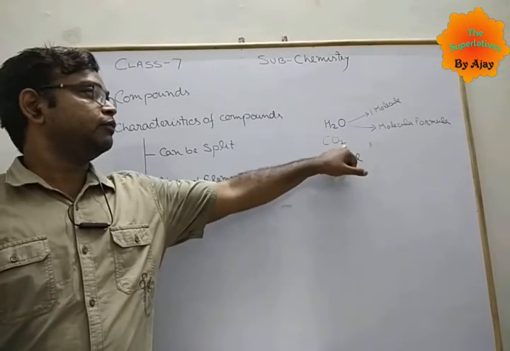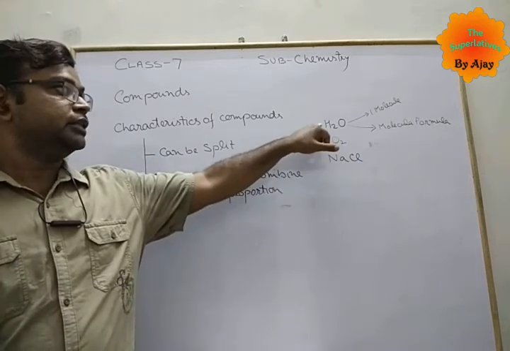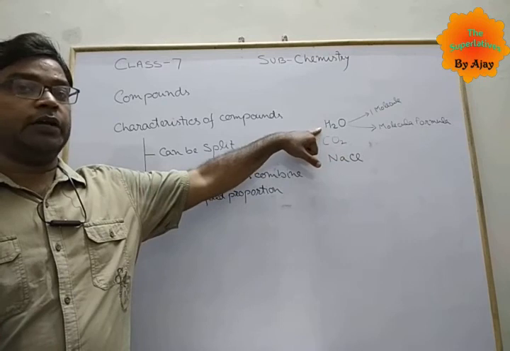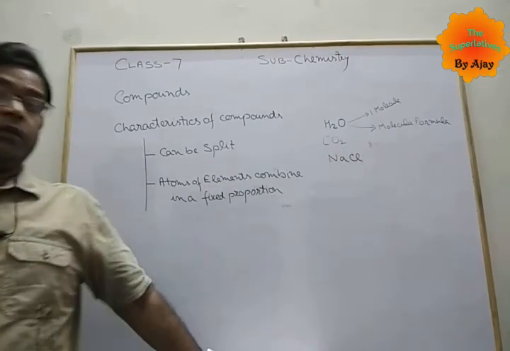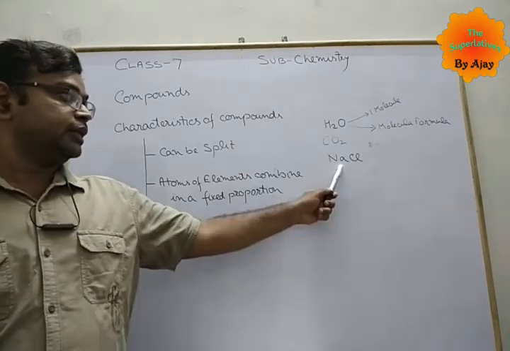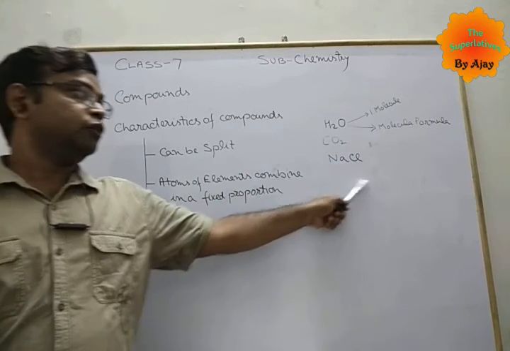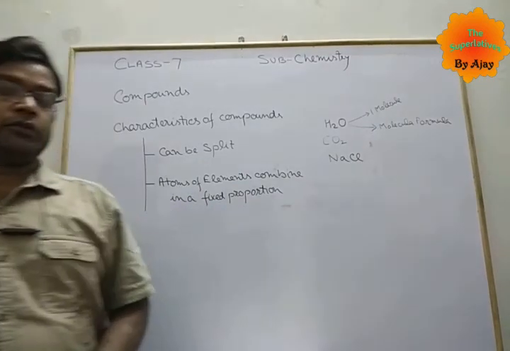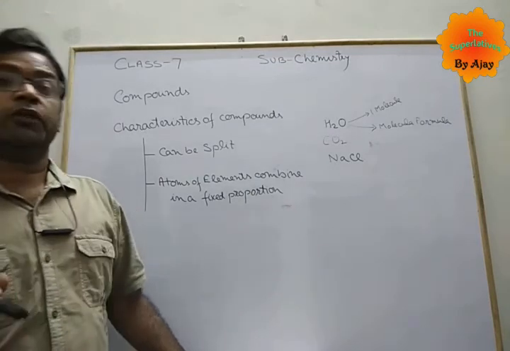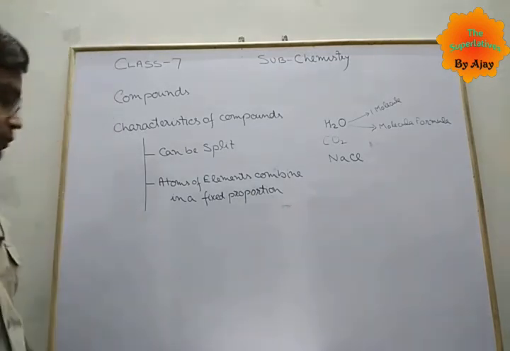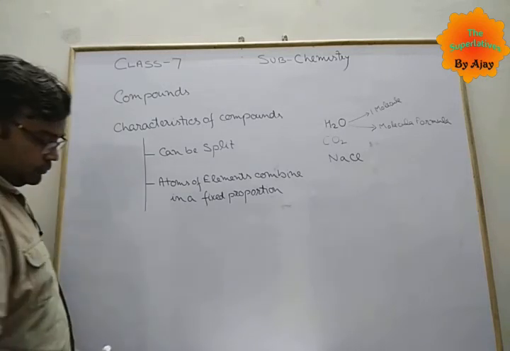In carbon dioxide, two atoms of oxygen combine with one atom of carbon. Similarly, two atoms of hydrogen combine with one atom of oxygen to form one molecule of water. One atom of chlorine combines with one atom of sodium to form one molecule of sodium chloride. The number is always fixed for a particular compound.